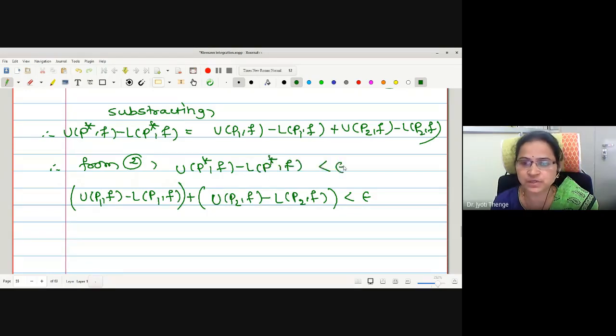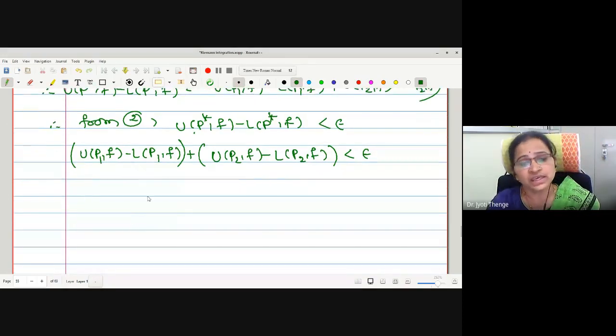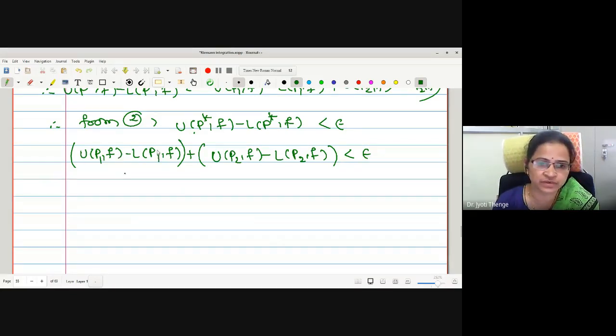Now check: in the bracket we have two non-negative terms, because the upper sum is always greater than or equal to the lower sum. The sum of two non-negative terms is less than epsilon, and this holds only if every individual term is less than epsilon.